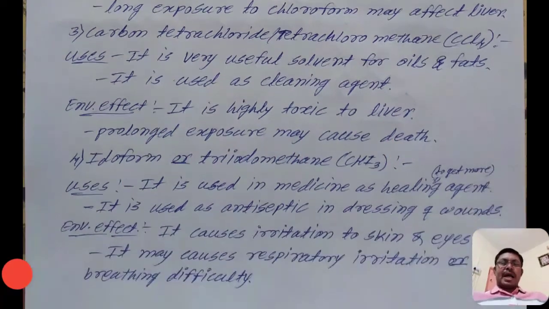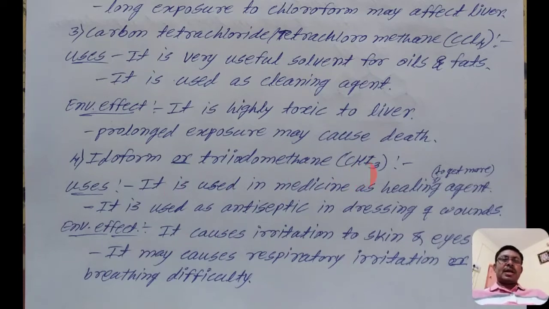The next one is iodoform, or triiodomethane, which has the formula CHI3, similar to chloroform. The uses of iodoform: it is used in medicine as a healing agent. And the second use is as an antiseptic in dressing of wounds or skin cuts.